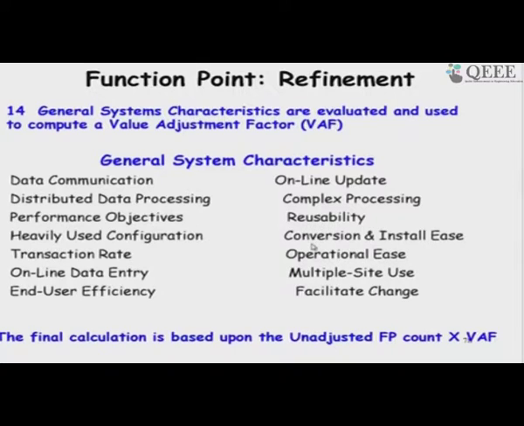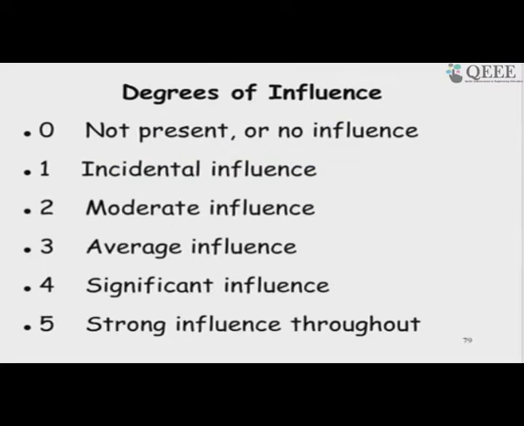The conversion and installation, how easy it will be to operate, whether the users will be at multiple sites, and whether it would be necessary to change it later and facilitate change. Based on this we would compute the value adjustment factor. So, 0 to 5 for each of those factors, based on how much they influence the development complexity. That is called the degree of influence.